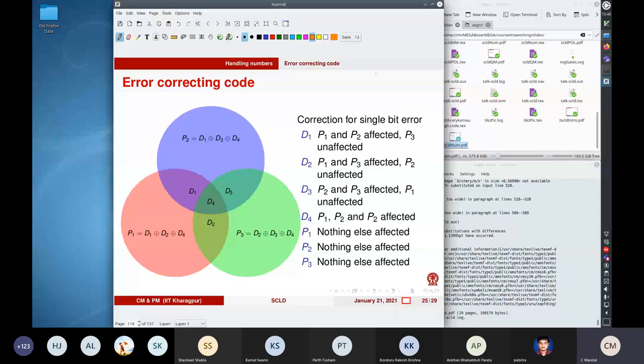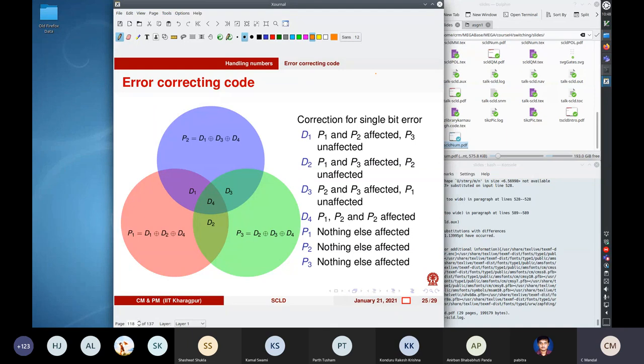So based on this understanding of how these bits get affected, you can then have a decision mechanism to determine exactly which bit. So you are not only understanding that there is an error, but you are able to pinpoint the bit which is in error. So you can actually pinpoint. So you are more interested in the data bits, of course.